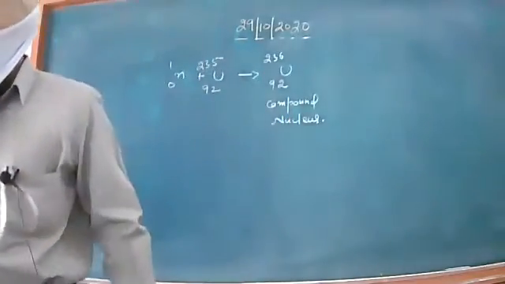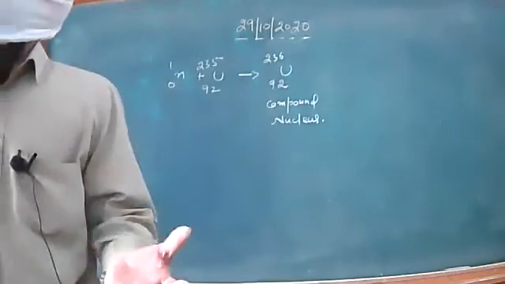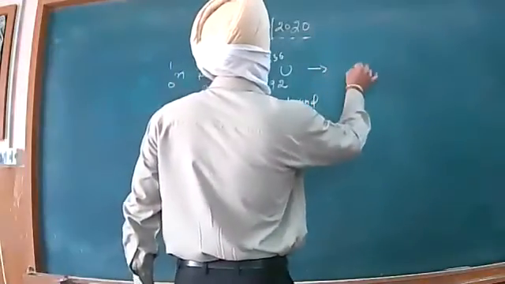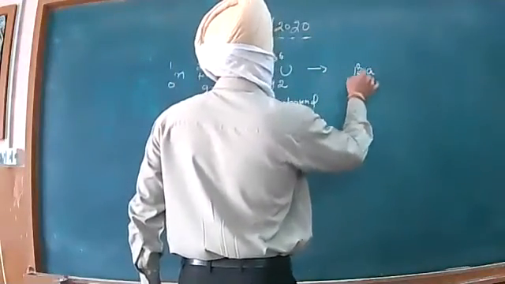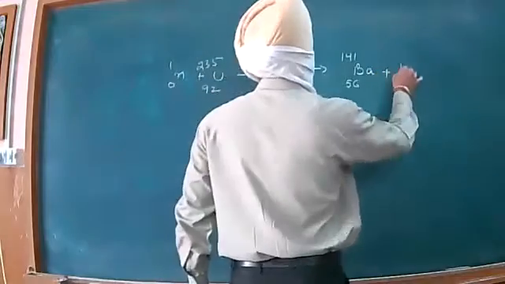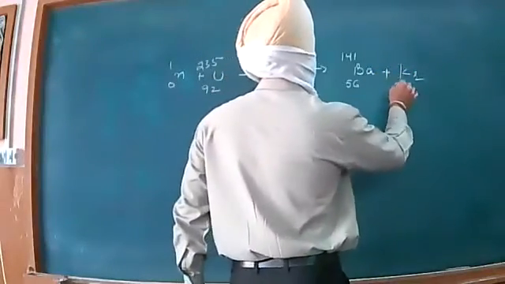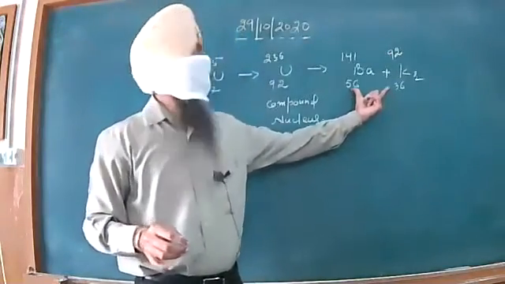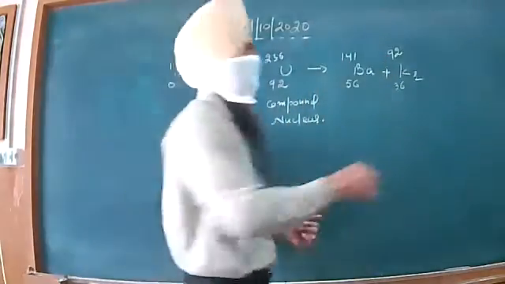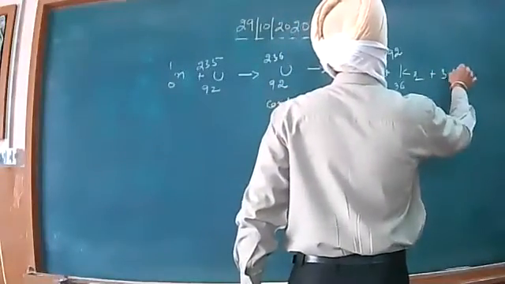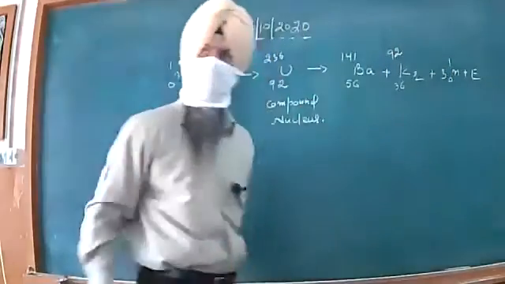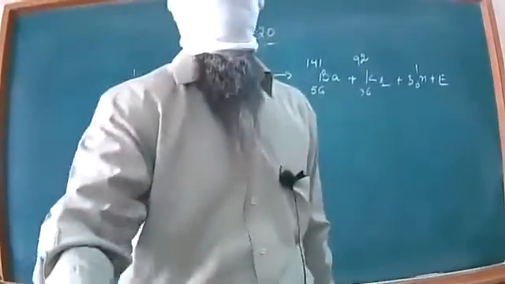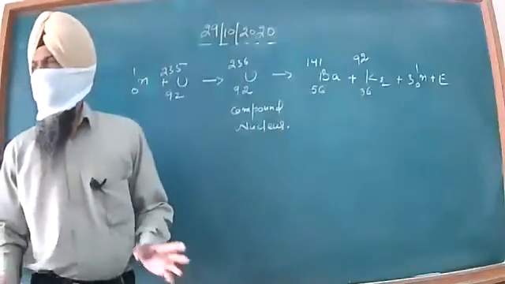Beta, imagine one more thing: the compound nucleus is formed after the absorption of this neutron. And dear all, we were having barium 56 141 and krypton 36 92. Beta, check and see that the sum total of these is 92 and 233 or not, and along with it we were having 3 neutrons plus energy. This was our nuclear fission reaction, dear students.